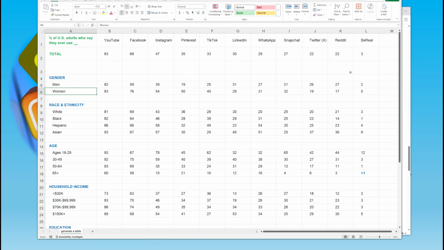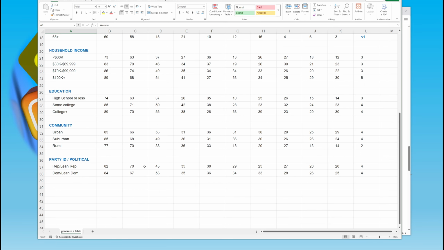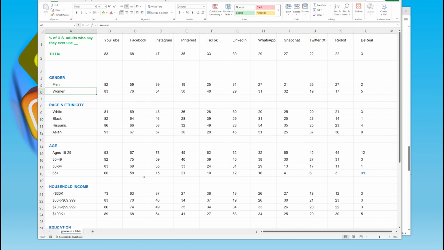So just looking at the demographics such as gender, race and ethnicity, age, household income, education, community, political party affiliation, just looking at those broad demographic features, that is a difficult mathematical problem. So this is a good situation where we can use large language models, artificial intelligence.